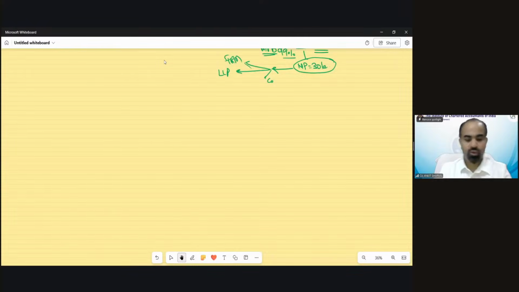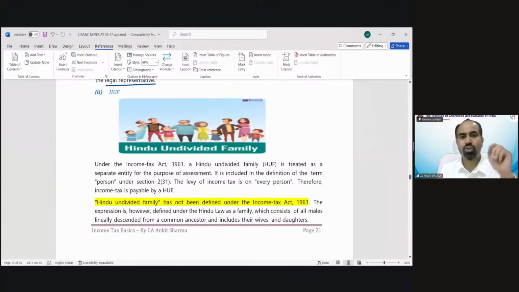So that was the definition of individual. The second definition, the most interesting definition from the definition of person, is HUF, Hindu undivided family. Now, what is Hindu undivided family? Now you have to understand this.